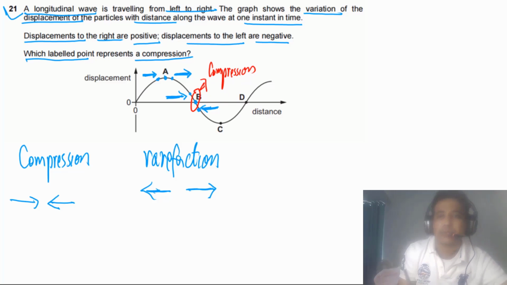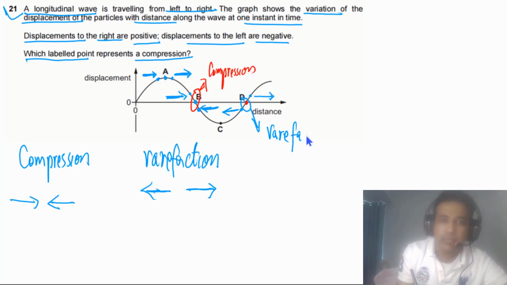Now if you look at point D, we can also find out whether it is compression or rarefaction. Here we have positive displacement, meaning the particle is moving to the right, and here we have negative displacement, meaning the particle is moving to the left. So here we have rarefaction.